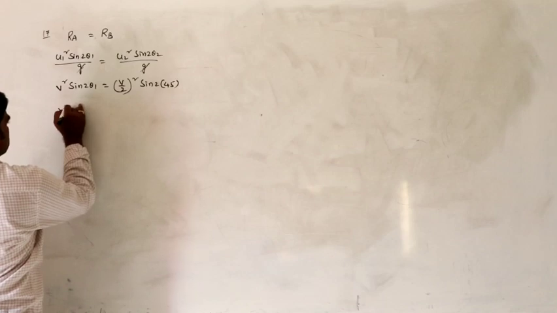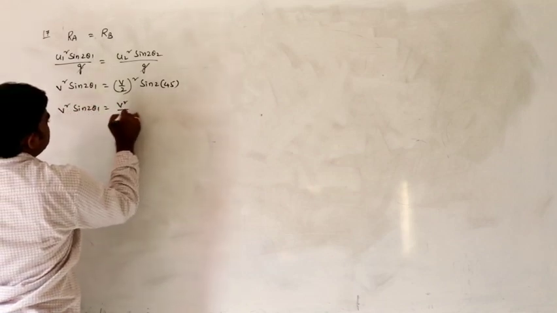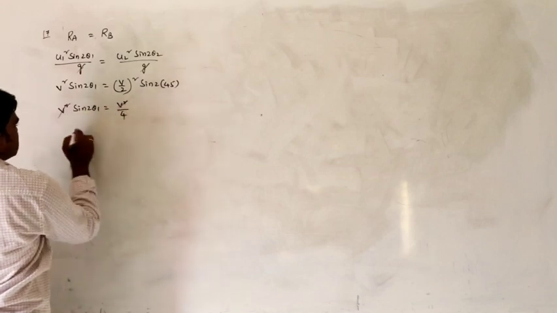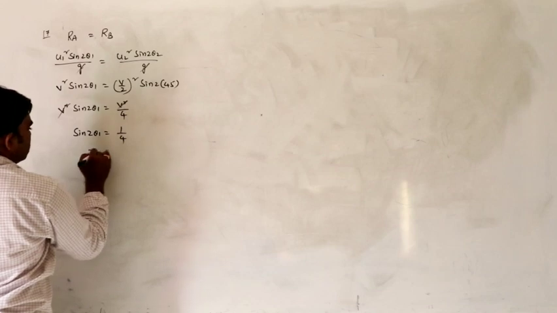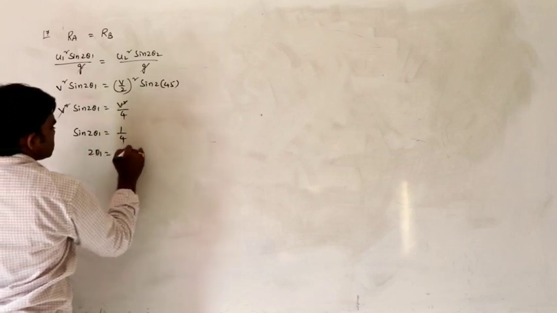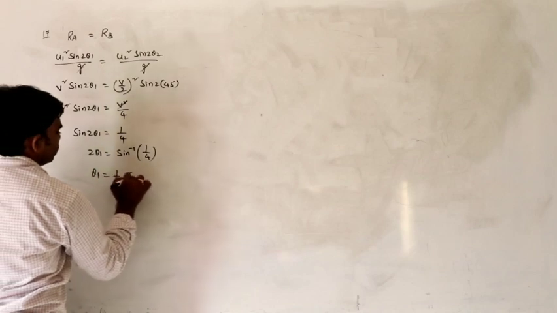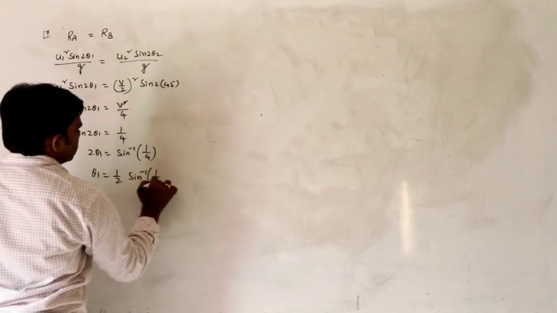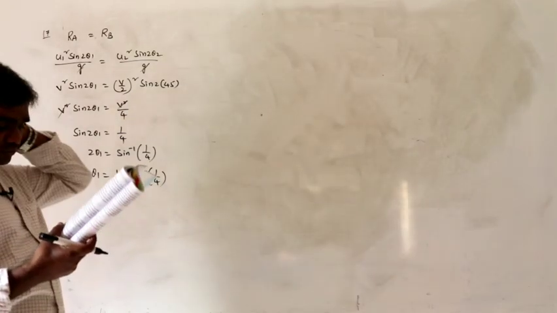So v square sin 2 theta 1 is equal to v square by 4, sin 90 is 1. v square cancels. Sin 2 theta 1 is equal to 1 by 4. 2 theta 1 is equal to sin inverse 1 by 4. So theta 1 is equal to 1 by 2 sin inverse 1 by 4.